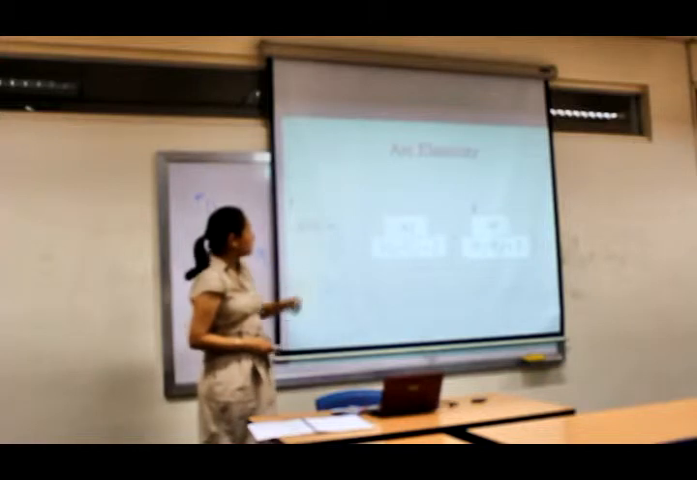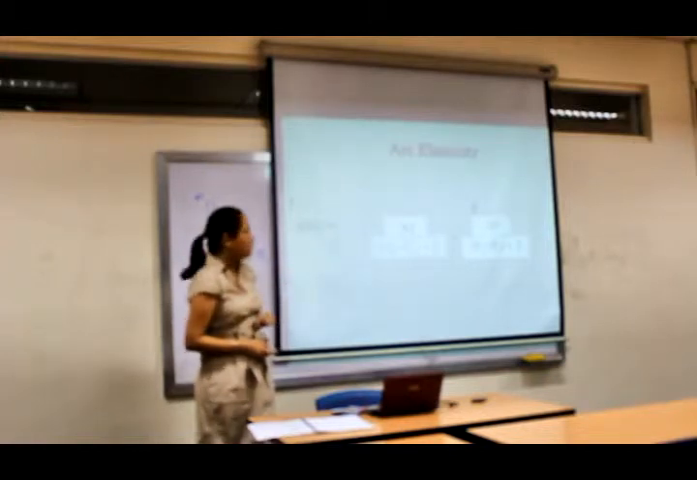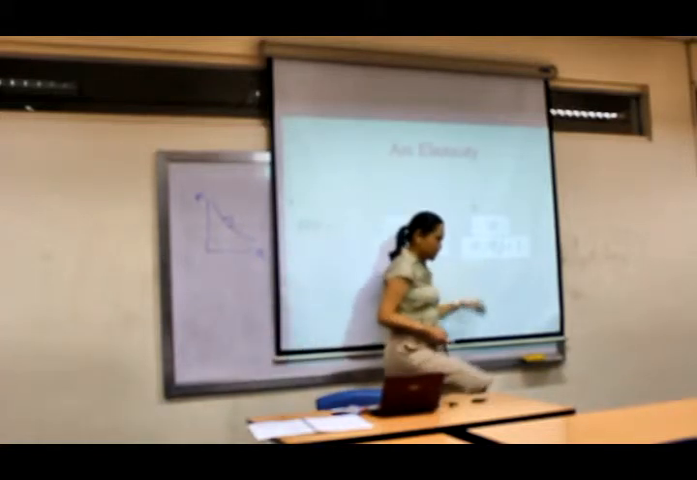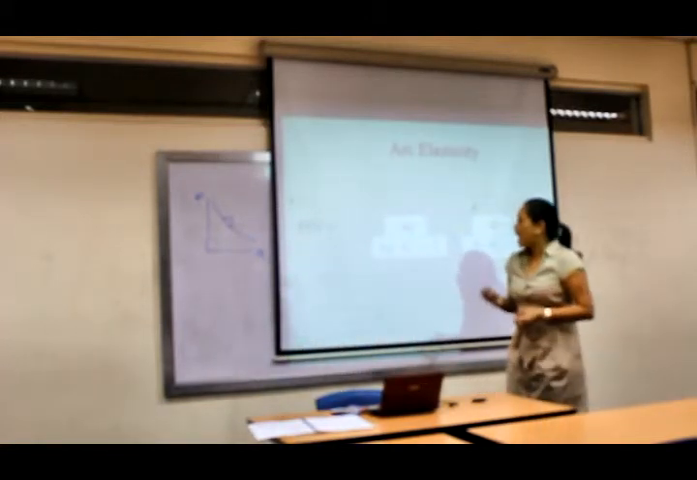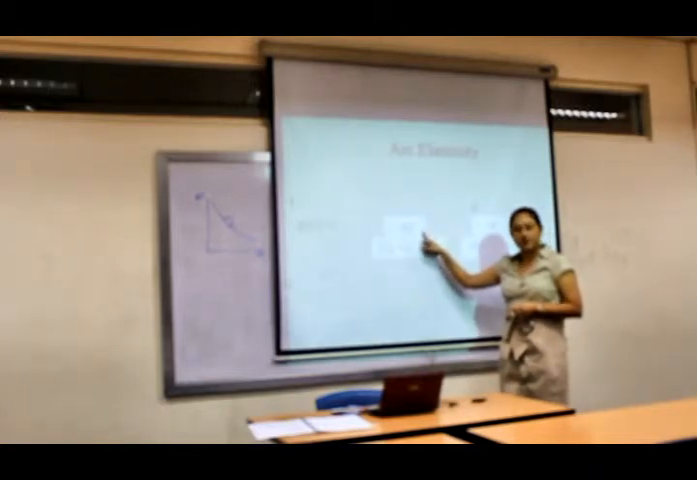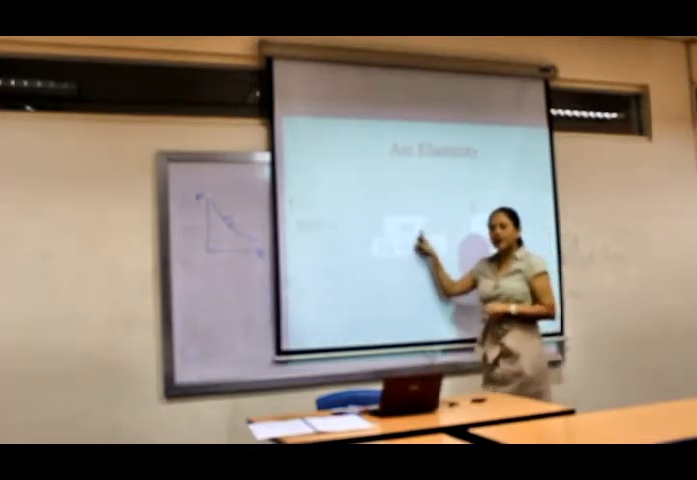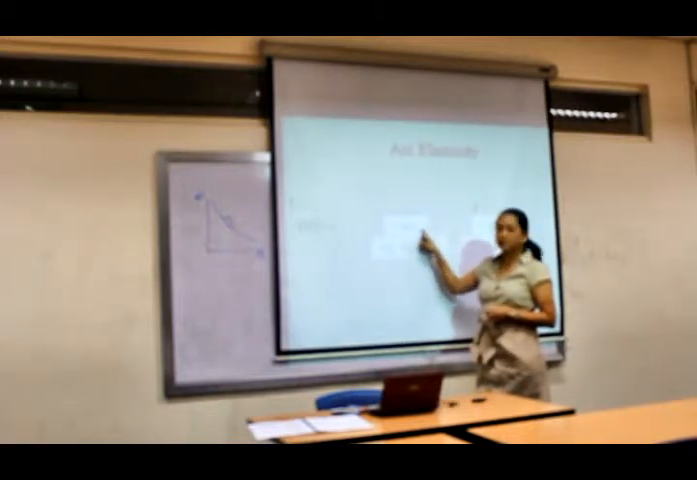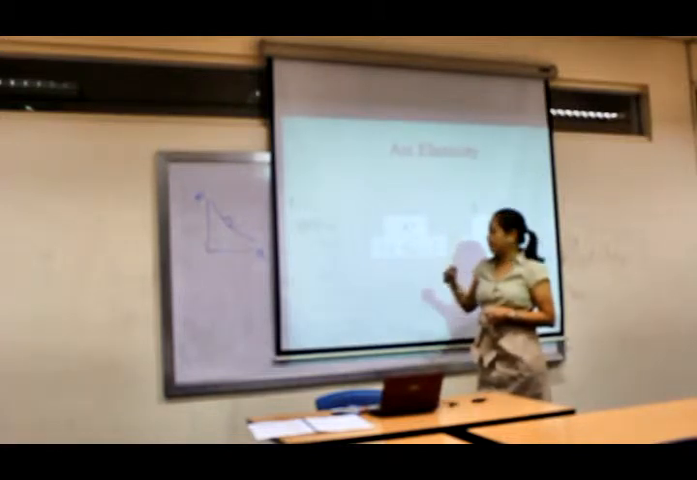And when we talk about arc elasticity, again, we measure the percentage change in quantity demanded for the percentage change in price. Now, how do we compute it? You measure the change in quantity. So, for example, you used to buy 10,000 and now you're buying 20,000 units. The change in quantity will be 10,000.